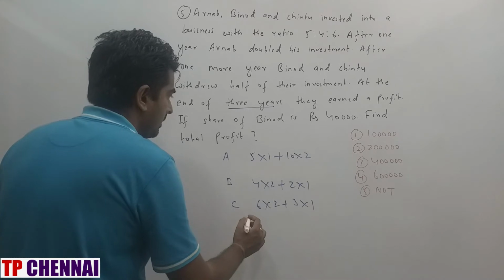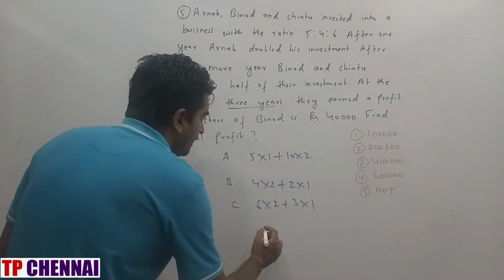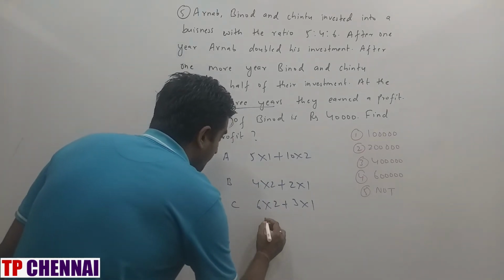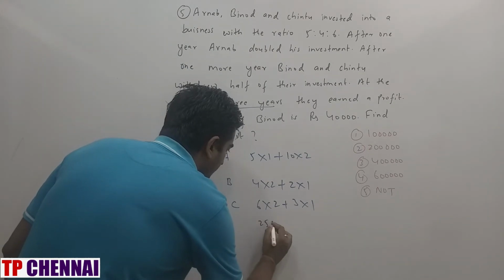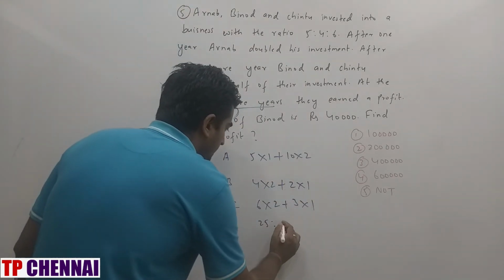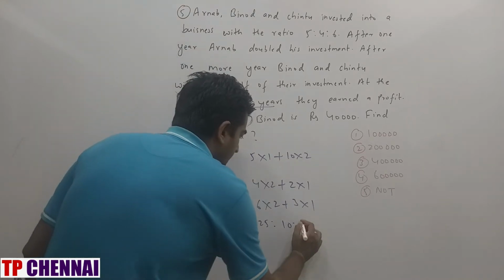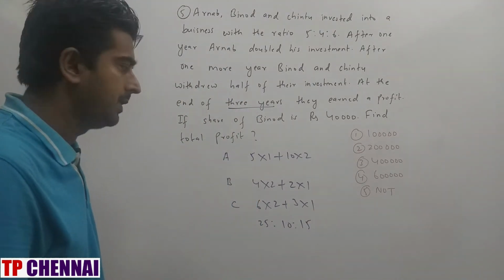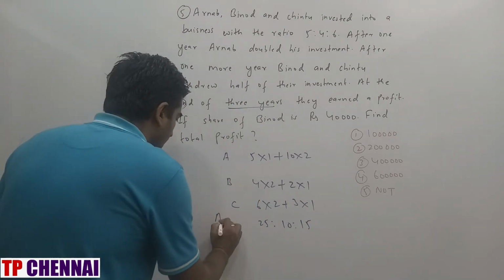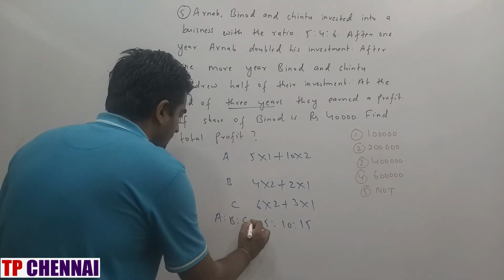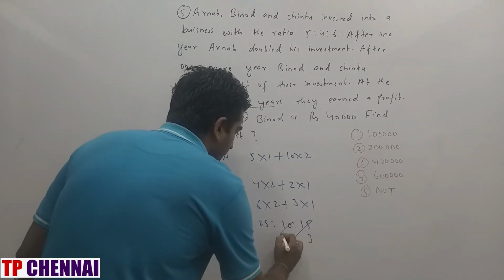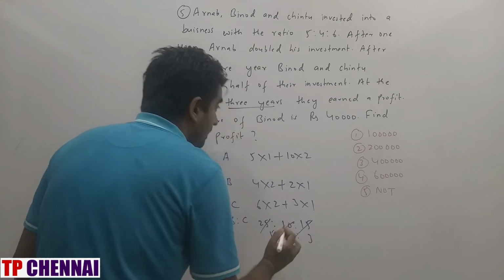So this is nothing but 5 plus 10, 25, 5 plus 20, 25, 8 plus 2, 10, 12 plus 3, 15. Right? This is the profit ratio of Arnab, Binod and Chintu.